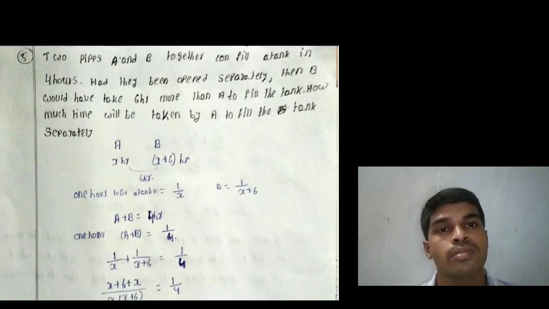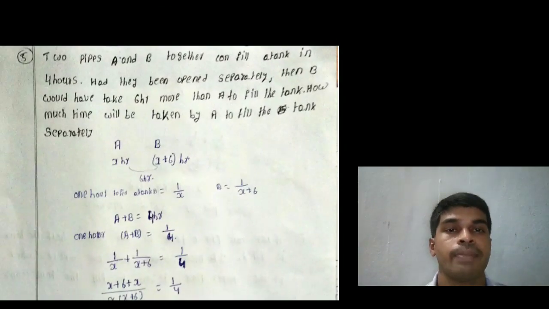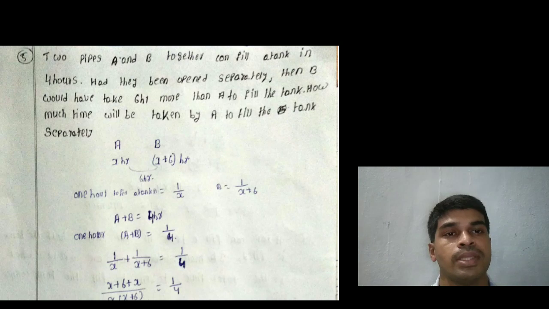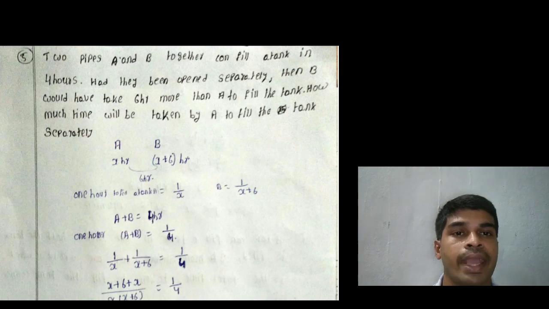Next problem. Two taps A and B together can fill a tank in 4 hours. If A and B are opened separately, then B would take 6 hours more than A to fill the tank. How much time will be taken to fill the tank separately?